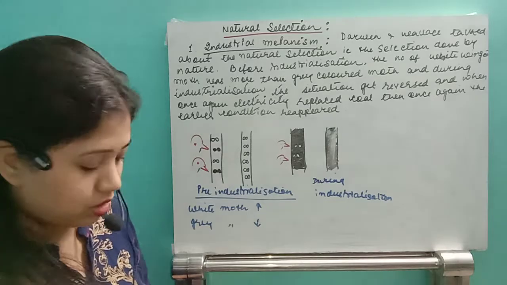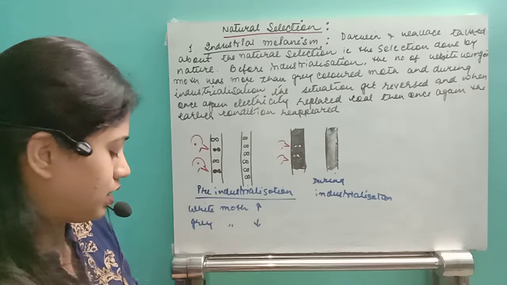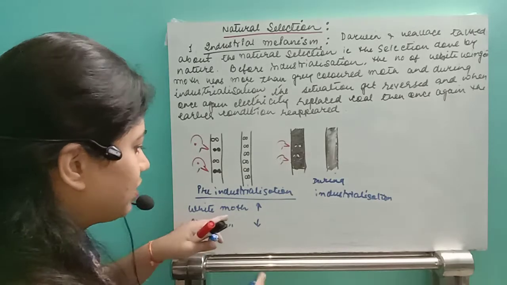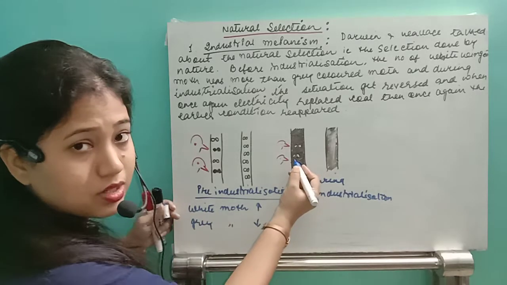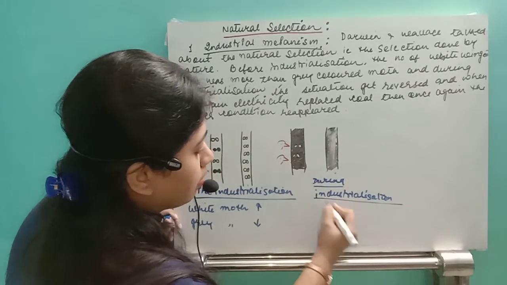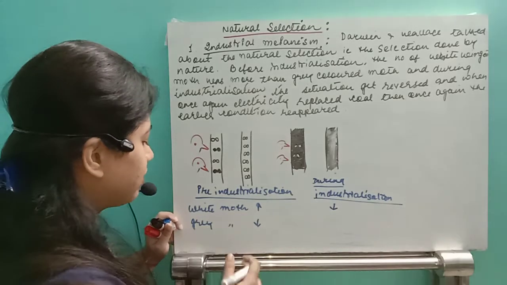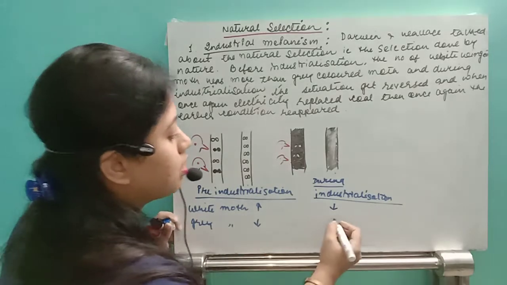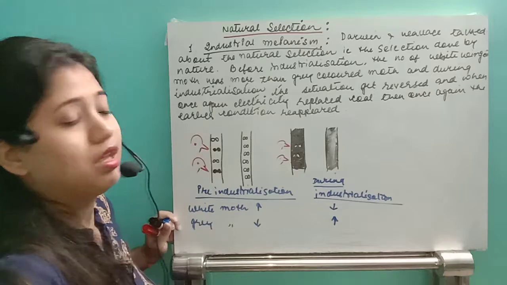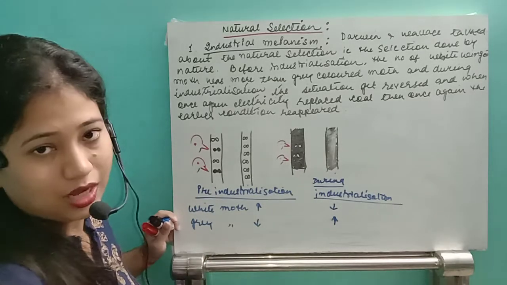The gray colored moth percentage was very high as compared to the white colored moth. The white colored moth get contrasted to the background, so their numbers declined a lot, and the gray colored moth population was very huge during industrialization.